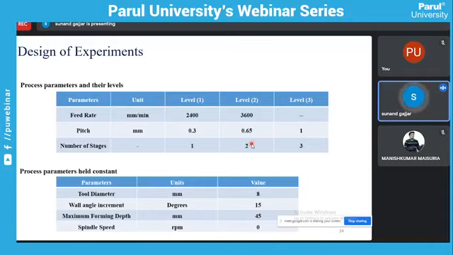For number of stages: single stage, two stage, and three stages. The process parameters kept constant are tool diameter, wall angle, and others.